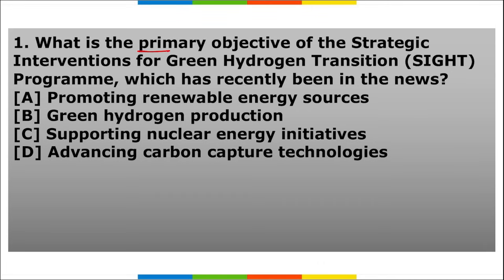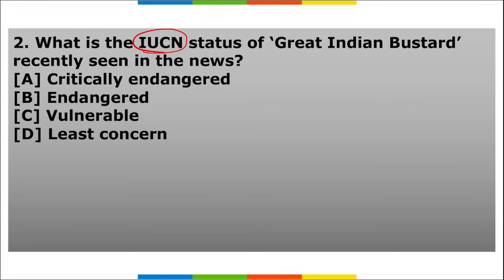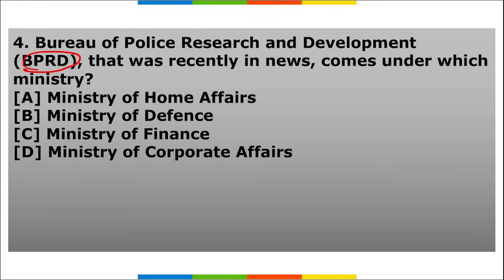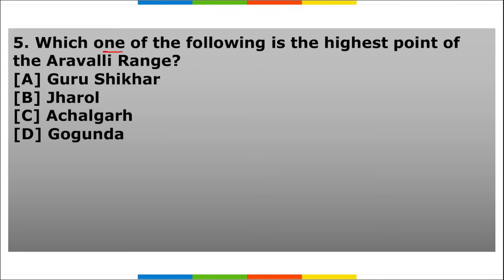Next is our homework section. First, what is the primary objective of the Strategic Interventions for Green Hydrogen Transition? That is your side program. Second, what is the IUCN status of Great Indian Bustard that was recently in news? Third, where was the 19th NAM Summit held? Fourth, BPRD that was in news comes under which ministry? And fifth, which one of the following is the highest point of Aravalli range?